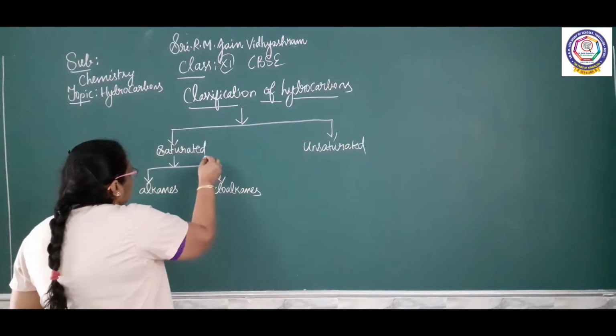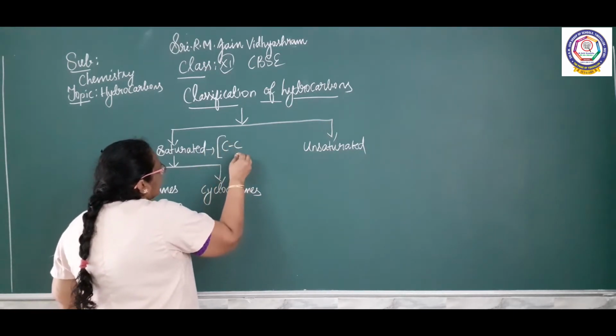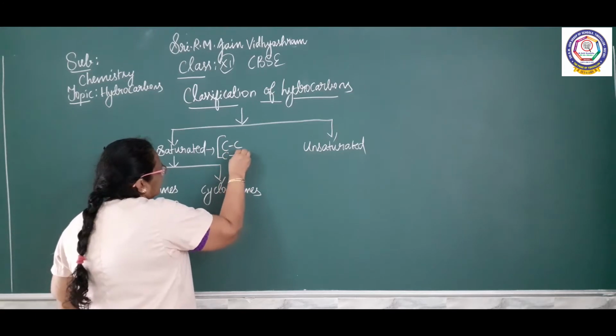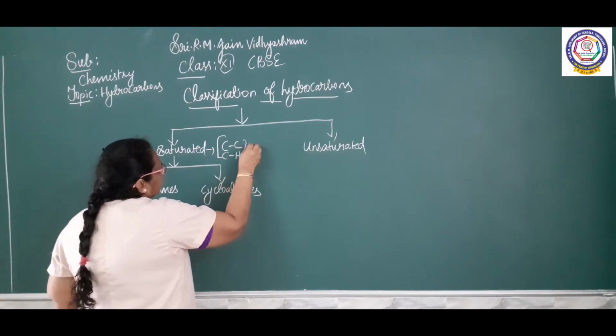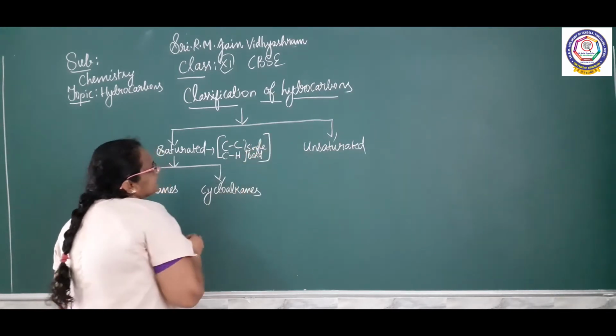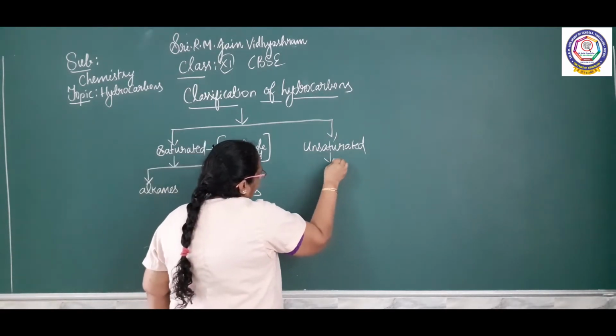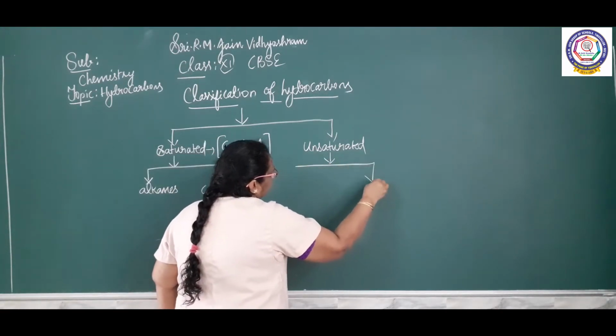And what is saturated? Actually, C-C single bond and C-H single bond. Whereas unsaturated, again it is divided into two.